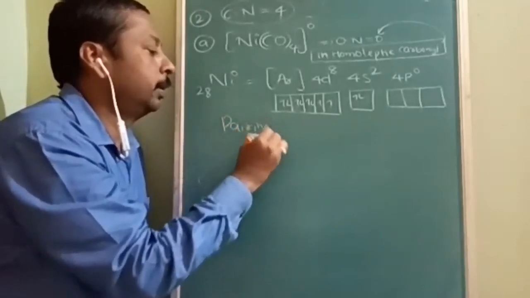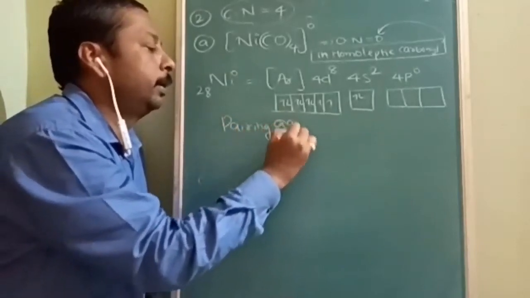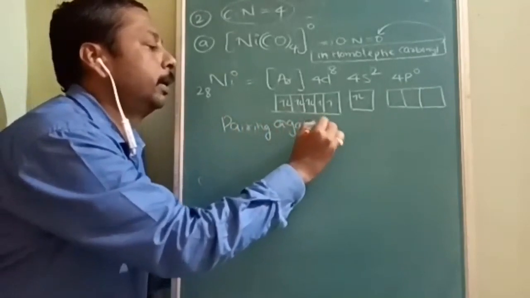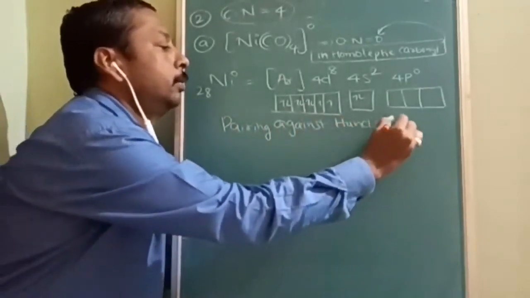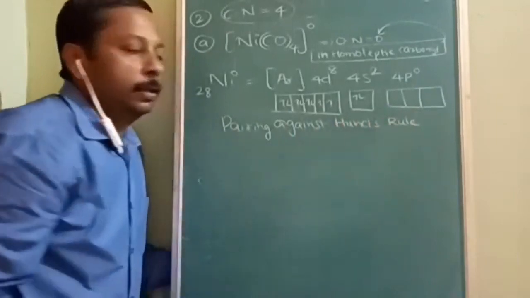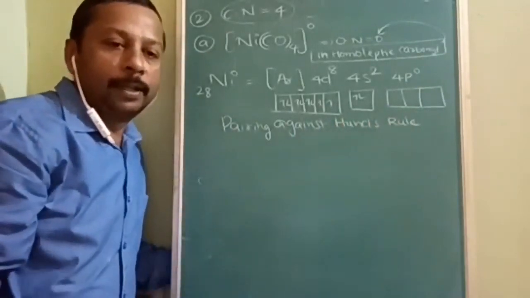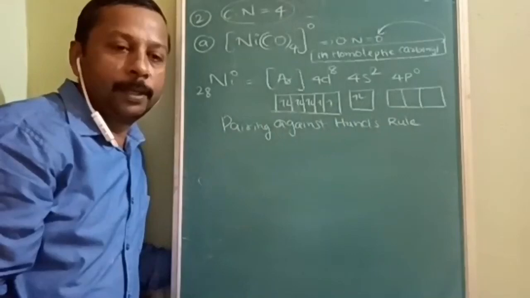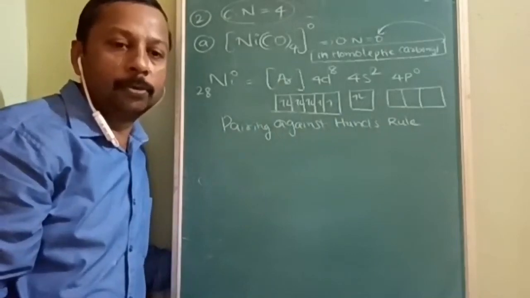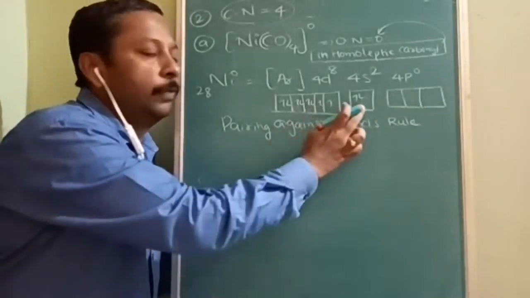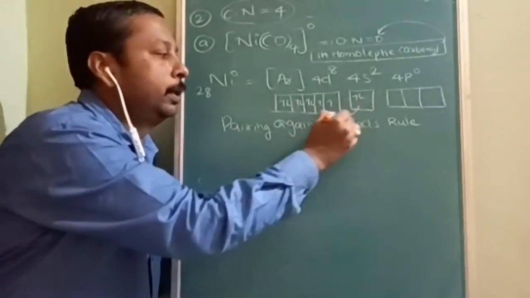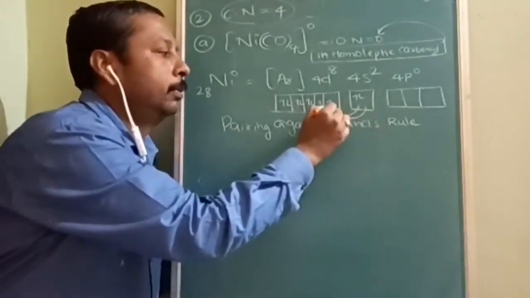What is called pairing against Hund's rule? Now the electronic configuration will be written as per pairing against Hund's rule. It means that without filling up the orbitals singly, the electron will come back and pair here.